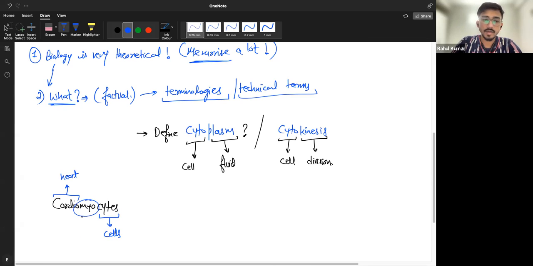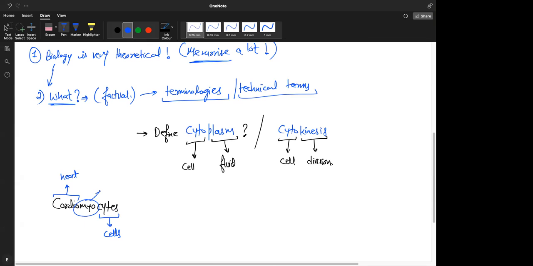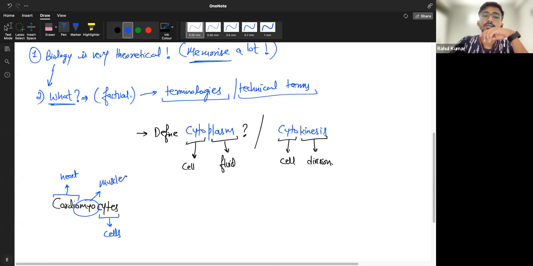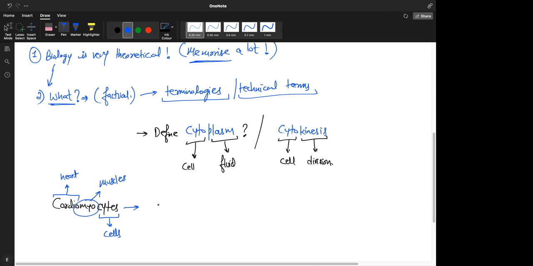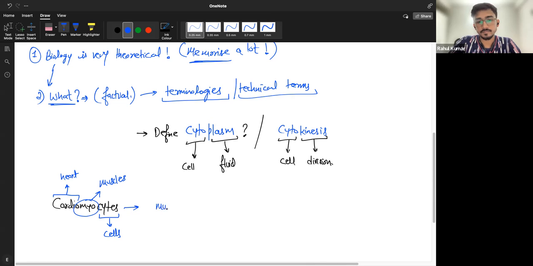Now you have to know what the word myo means. Any idea? No, sir. Myo means muscles. Okay, muscle. So together, what does this mean? Can you define cardiomyocytes? The cells of heart muscles. Exactly. Cardiomyocytes are the cells of heart muscles.